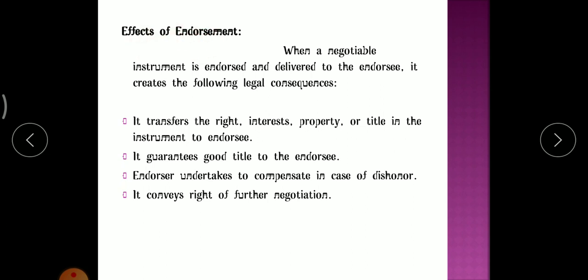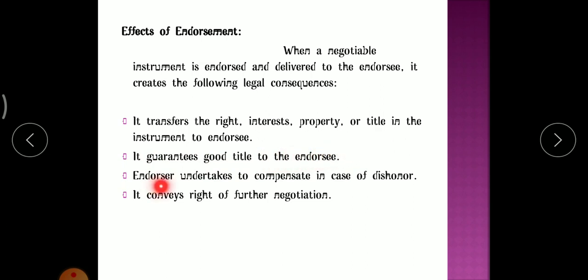First and foremost, it will transfer the right, interest, property, or title in the instrument to the endorsee. It will completely transfer the rights, interest, and property of the endorser to the endorsee. Next, it guarantees good title to the endorsee.